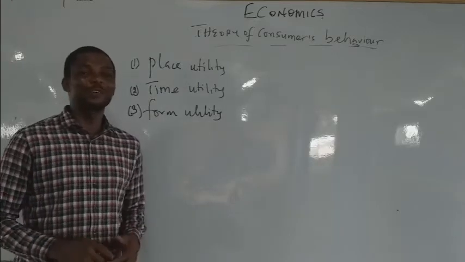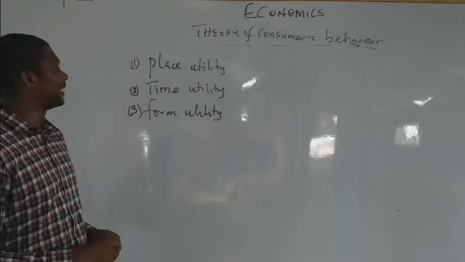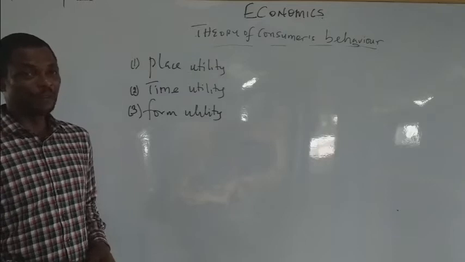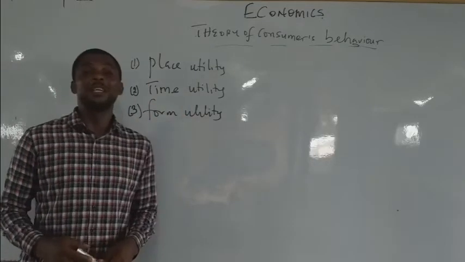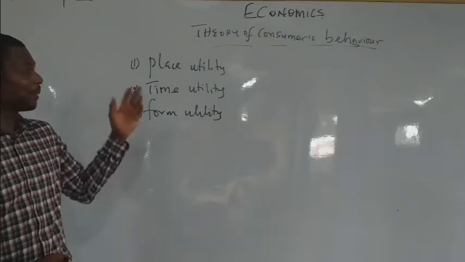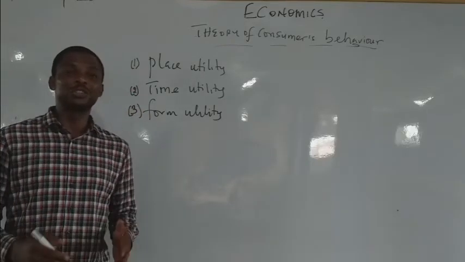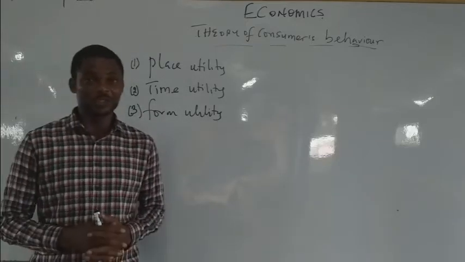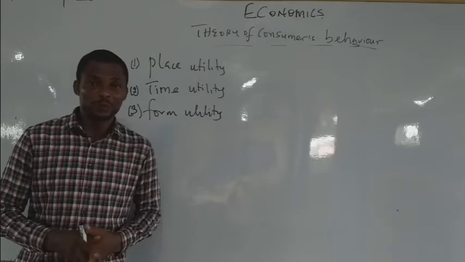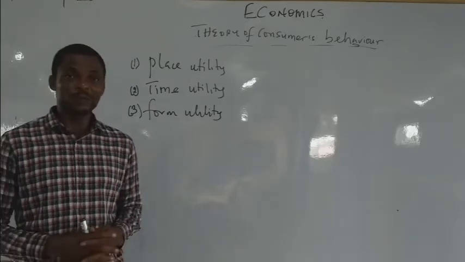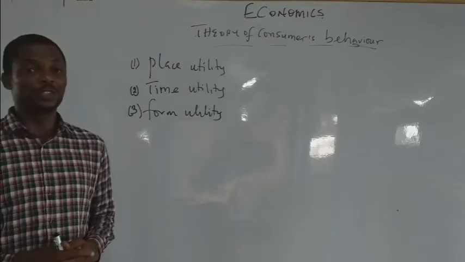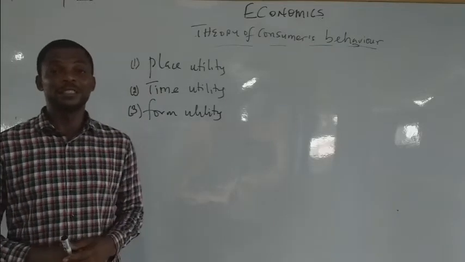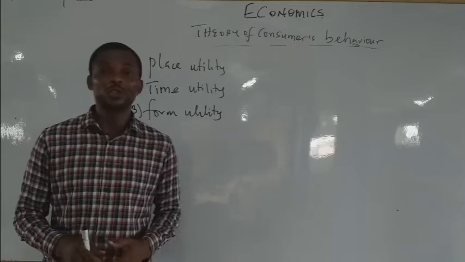So that satisfaction that is derived over a period is referred to as what? Utility. Now there are two types of utility, or rather three types of utility. We have the place utility, the time utility, and the form utility. Now when you talk about place utility, there's a utility that you derive when you move from one locality to another locality. For example, you go to your farm to produce goods. The satisfaction from the farm produce will not be ascertained until it has gotten to the final consumers. That is place utility.